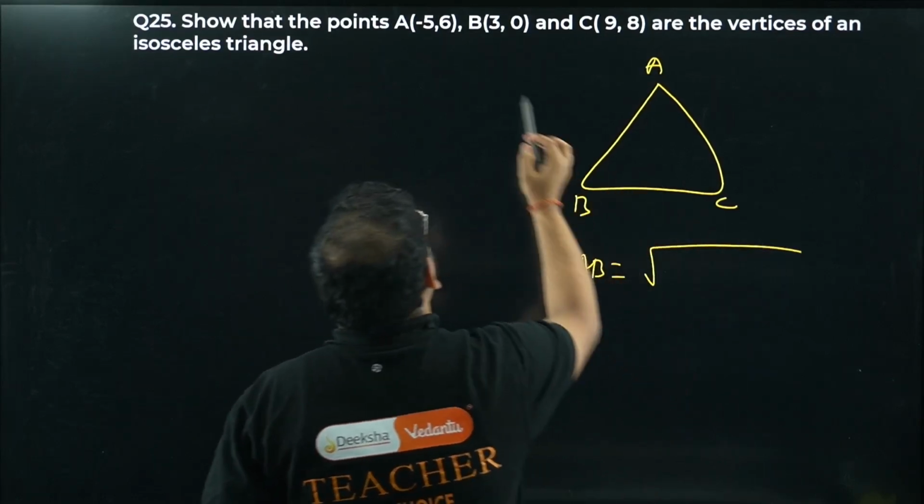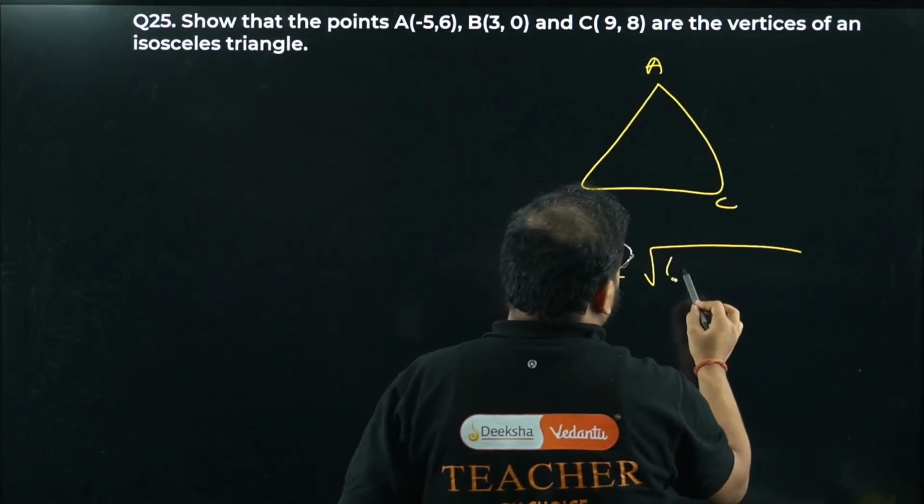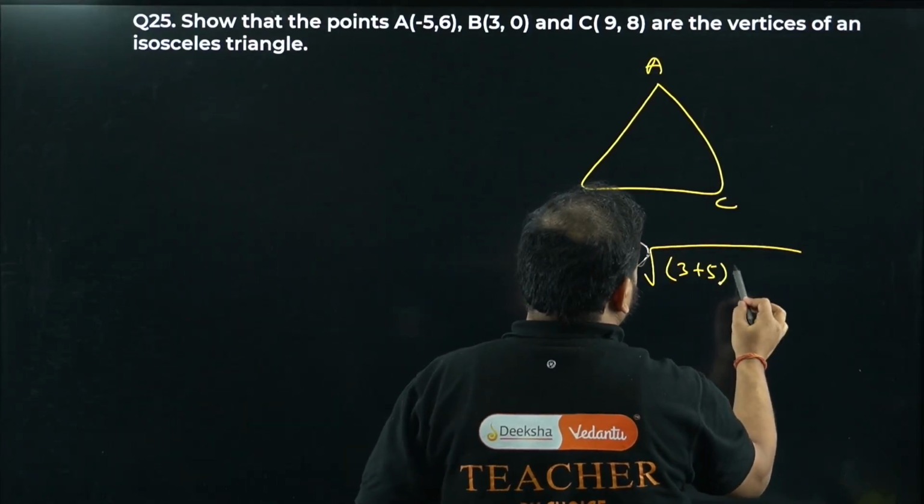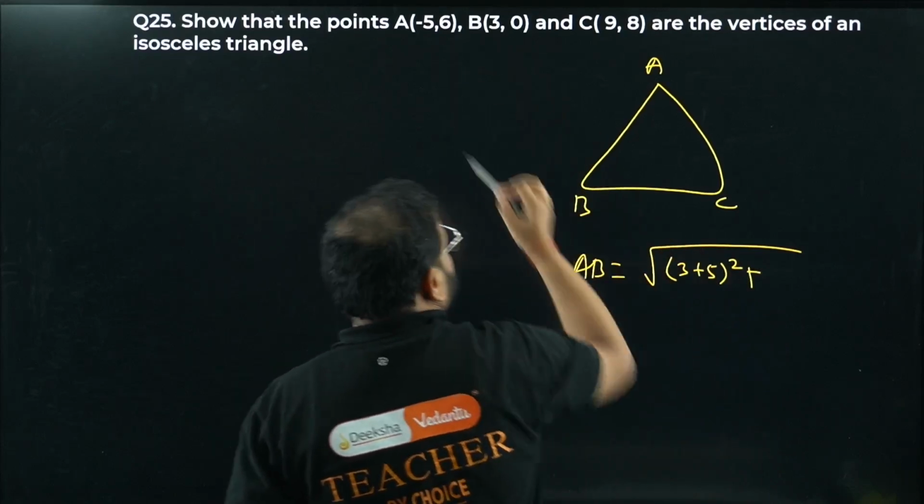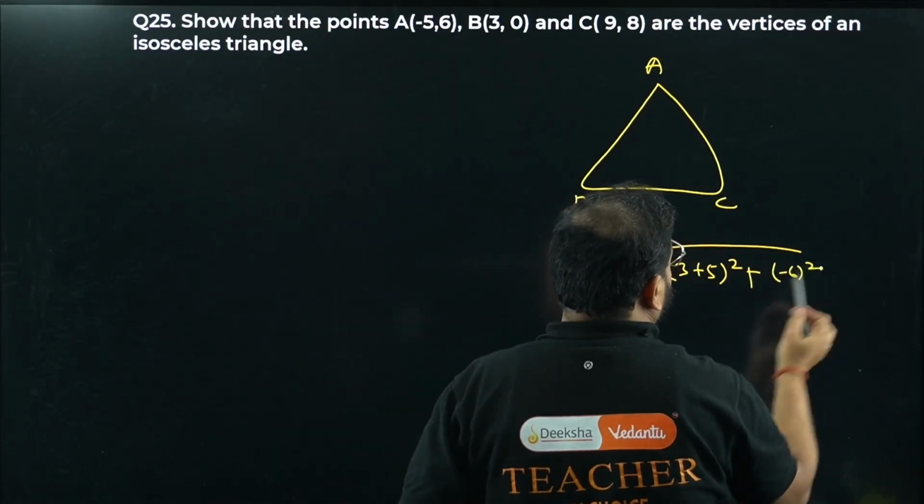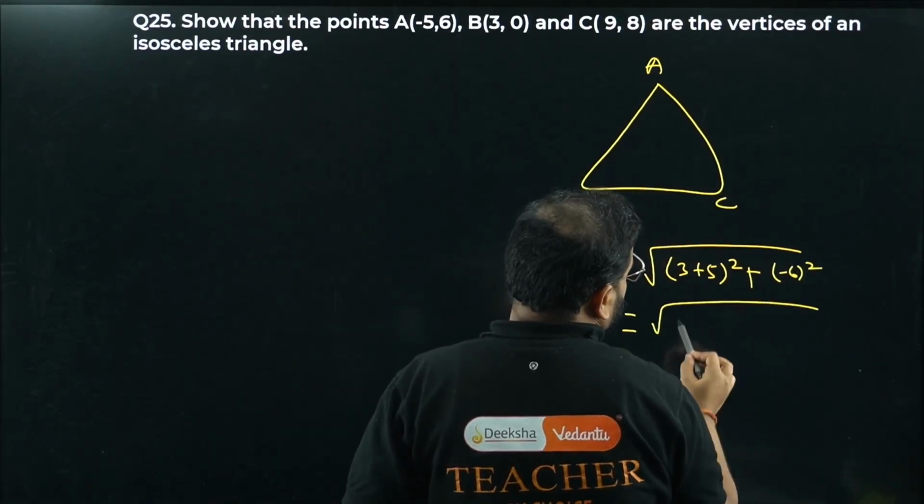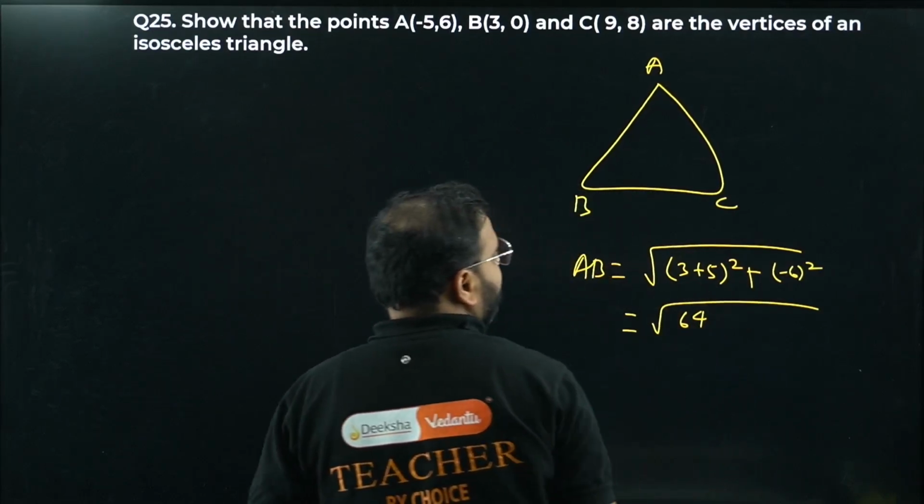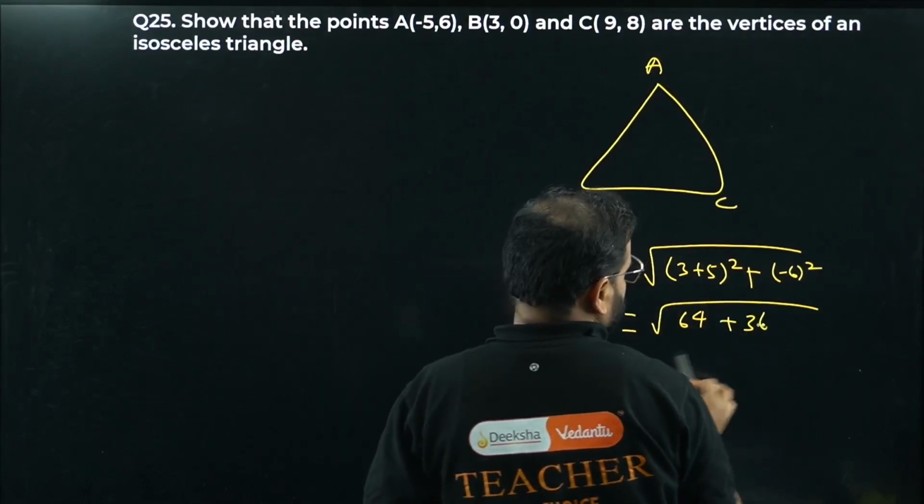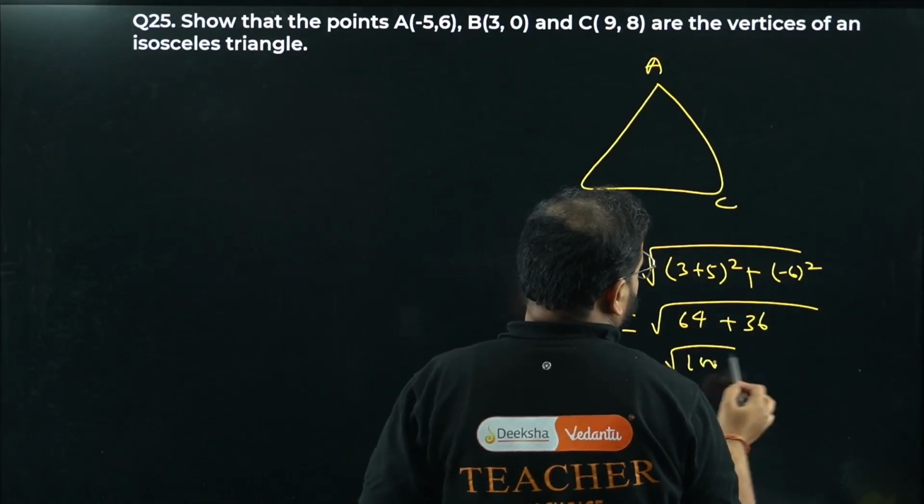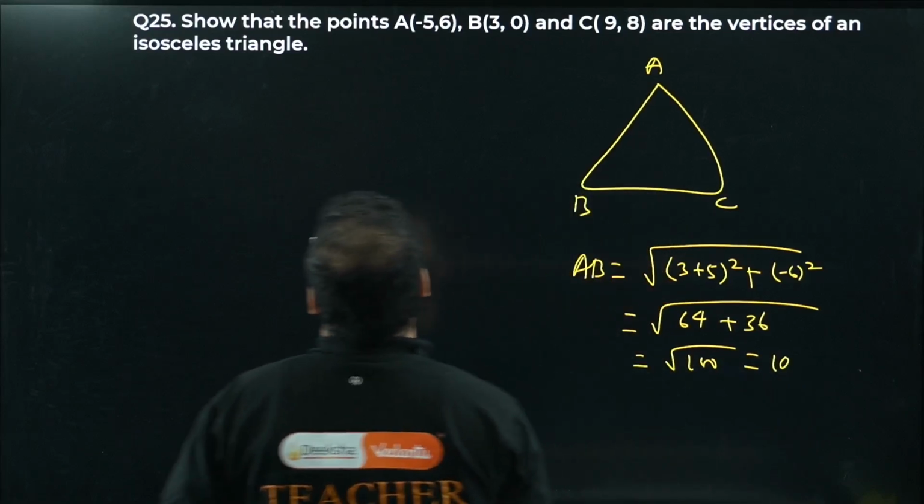Root of (3 plus 5) square plus (0 minus 6) square. How much is that? 8 square is 64, and here we have 36. So root 100. How much is that? 10. 10 is this value.